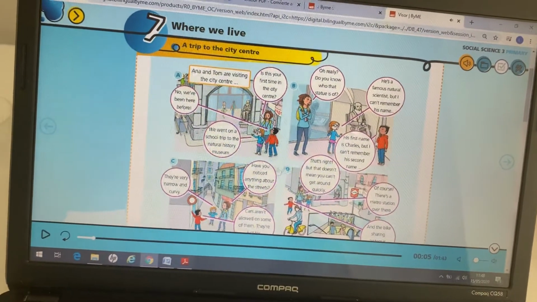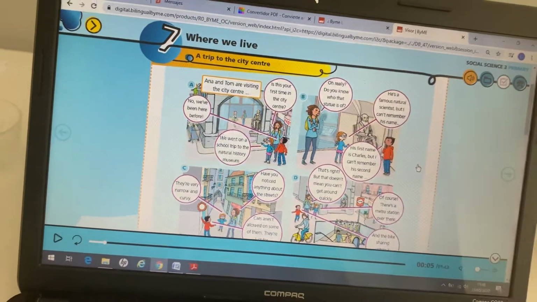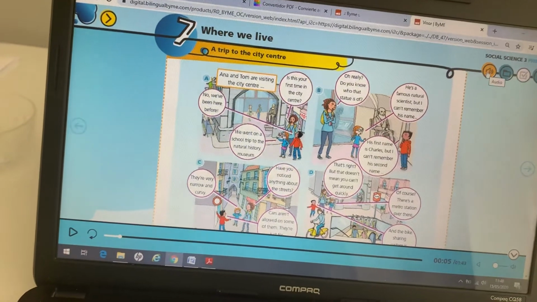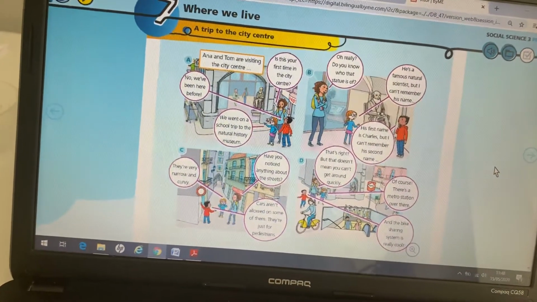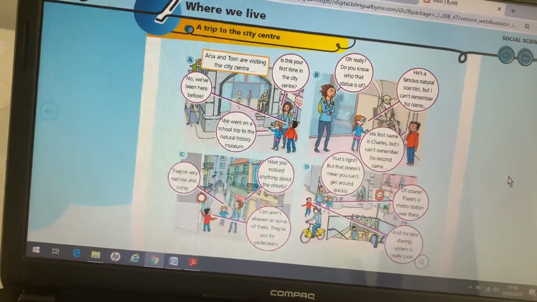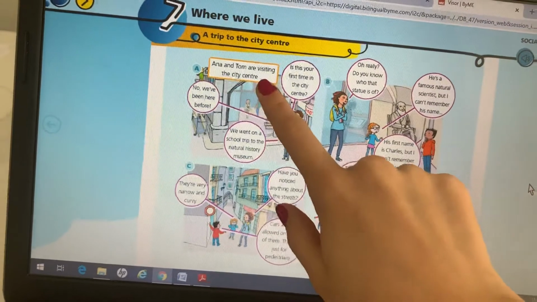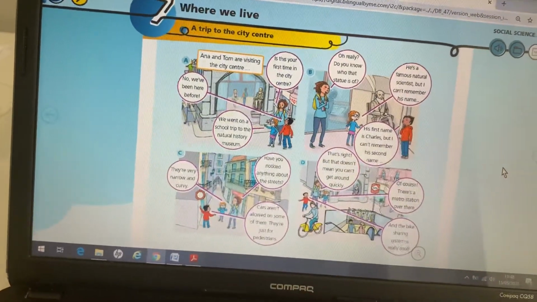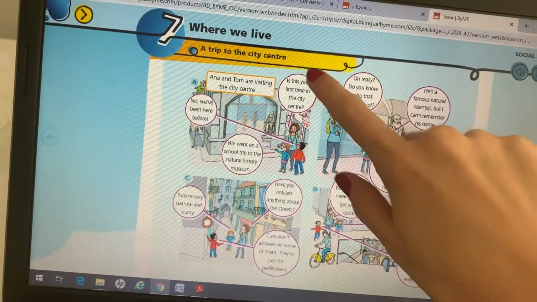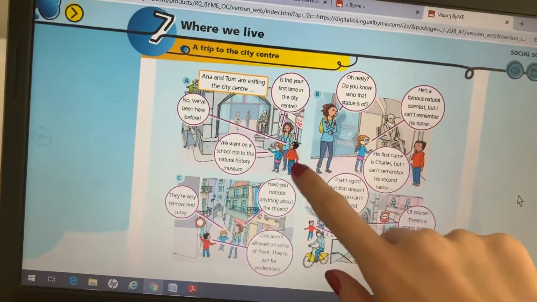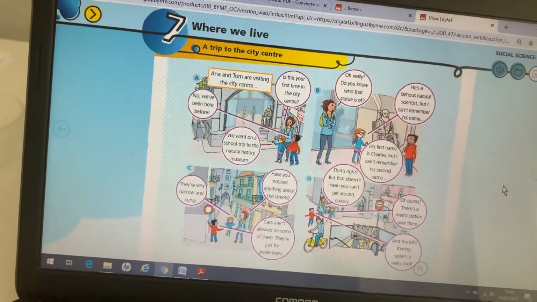So once that you have read it in silence and you have listened to it here through the online book, you have to read it aloud. Do you remember that in class we used to ask some volunteers to do it? Well, now you can do it on your own. This means that you can be the narrator and you can put one voice, the one you want. Or then, for the teacher, you can use another voice. And for Tom and Anna, you can use different voices too, okay? You have to read it aloud.